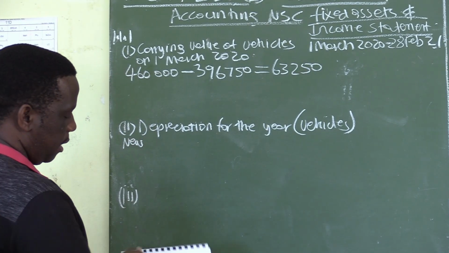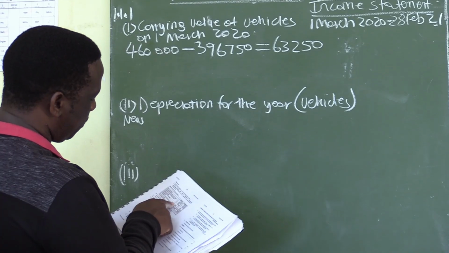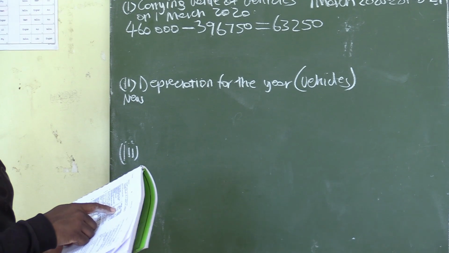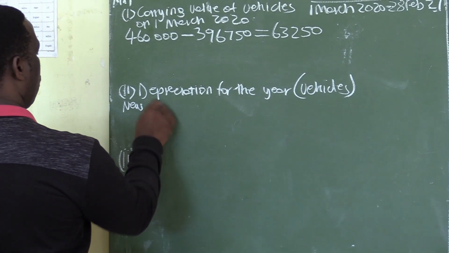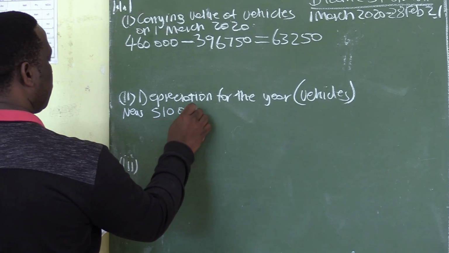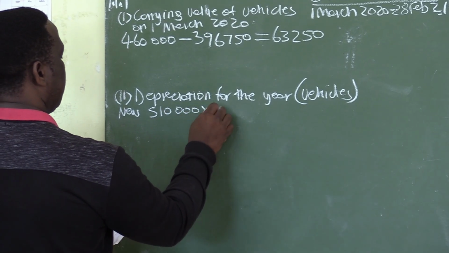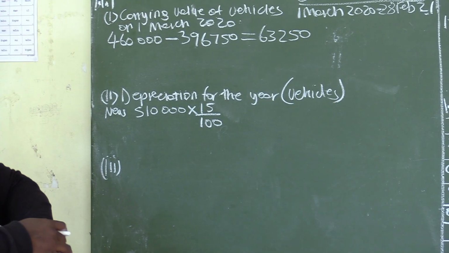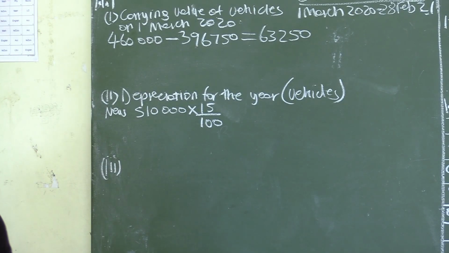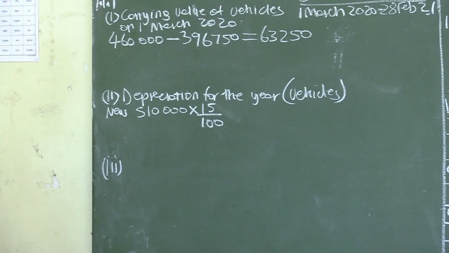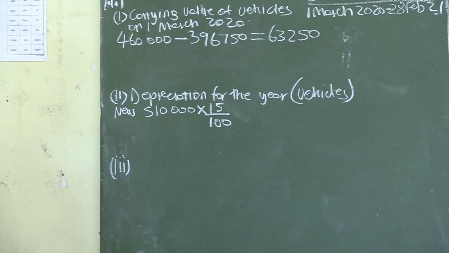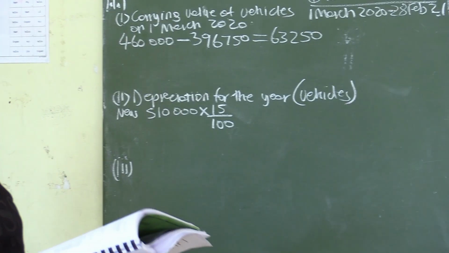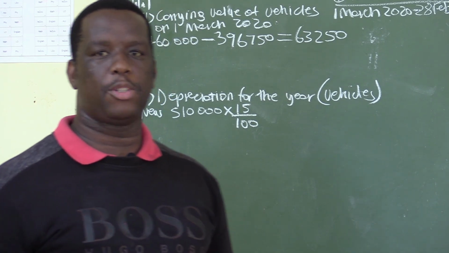The amount for the new one is under additions at cost in the extract of the fixed assets. The cost price is 510,000 and the depreciation rate is 15%. So that's 510,000 multiplied by 15%. We also need to calculate the number of months we have used this vehicle in this accounting period. This vehicle was purchased on the 1st of November 2020.